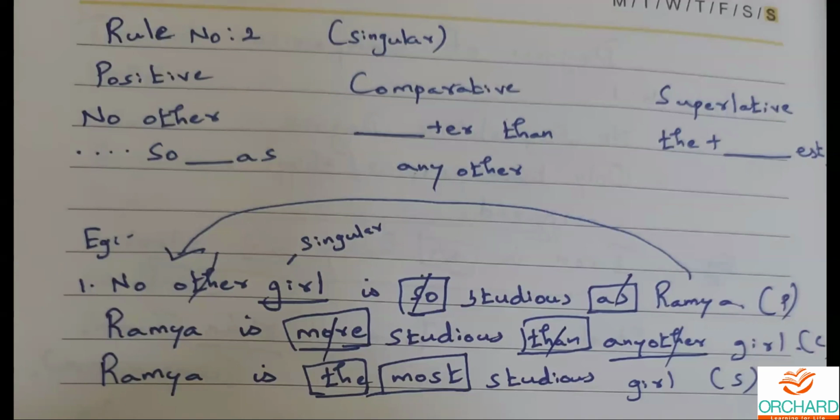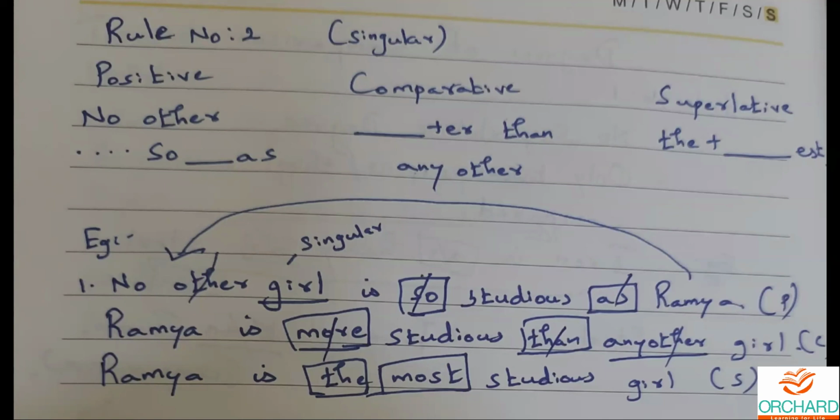When it is in positive degree and the sentence starts with no other, you can close your eyes and write it as positive degree, and you can change it into the other one which is expected. Your clue word for positive degree is so as. We are not going to use as here in rule number 2. We are supposed to use so as.